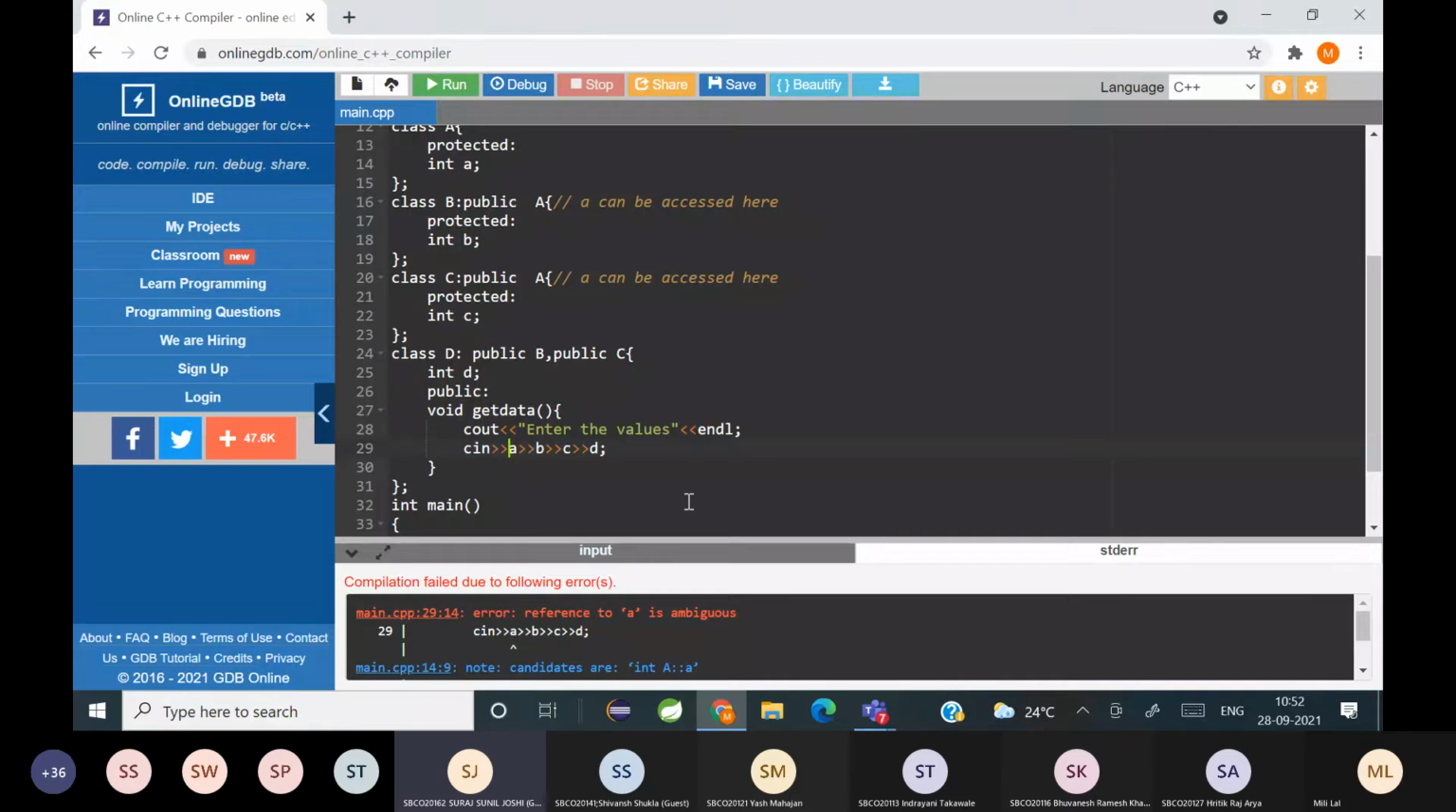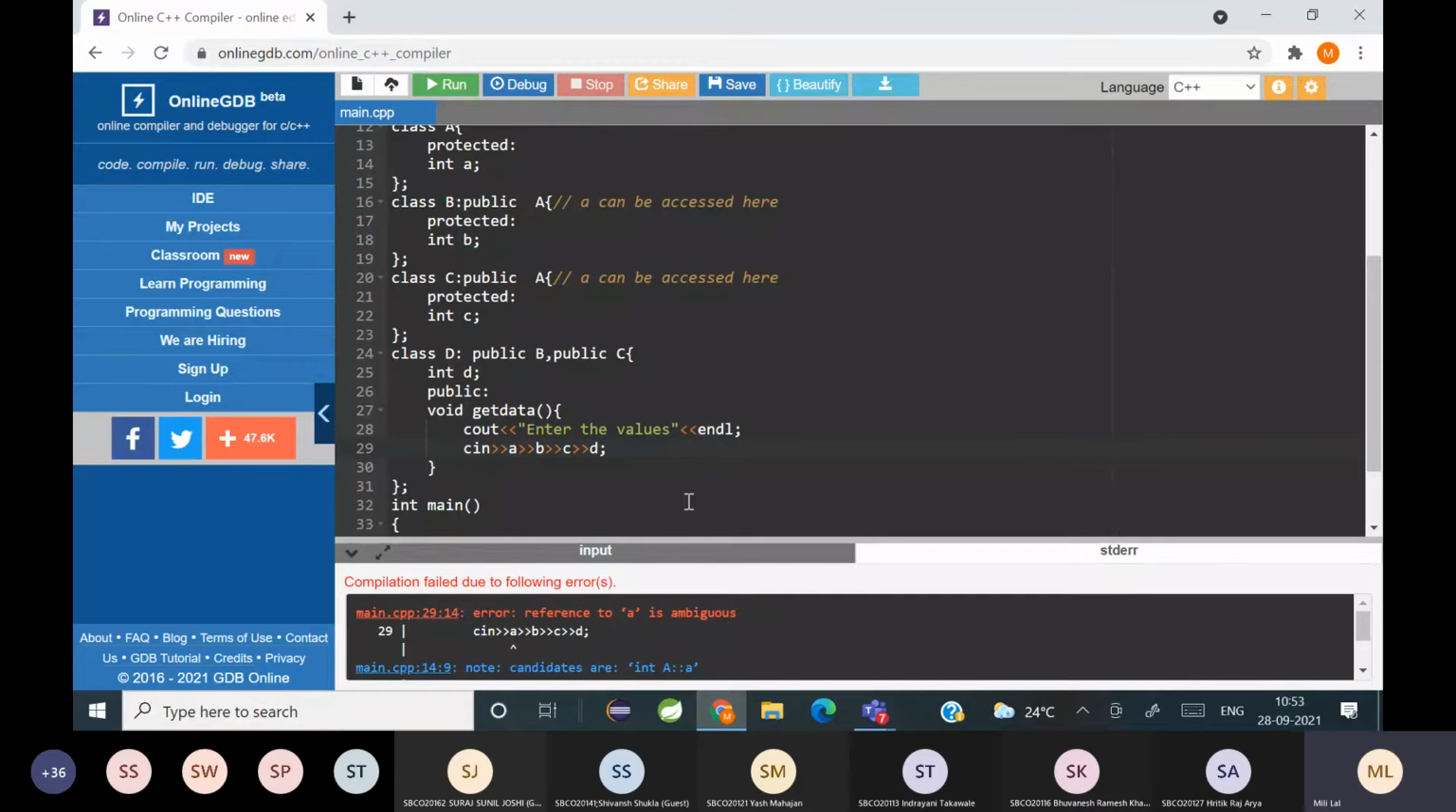A is getting inherited twice. Yeah, it's getting inherited in B as well as it is getting inherited in C. But the problem comes when there is multiple inheritance. You can see line number 24 has multiple inheritance. Why? Because class D is a child class and it is inheriting from multiple base classes, B and C. But B and C already had inherited class A.